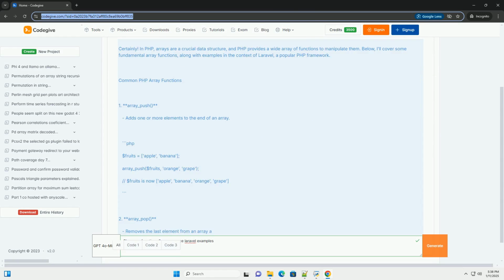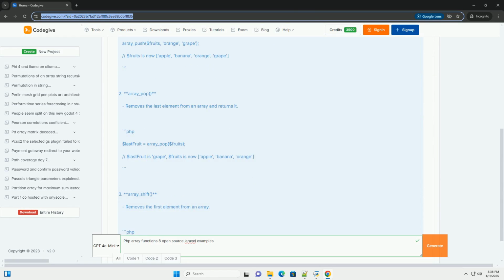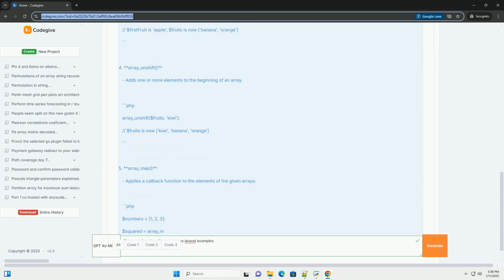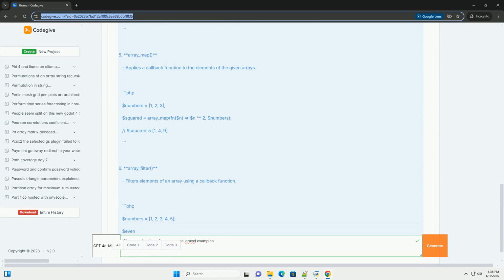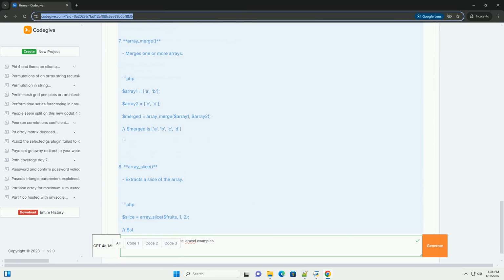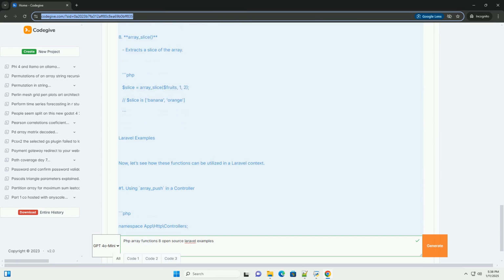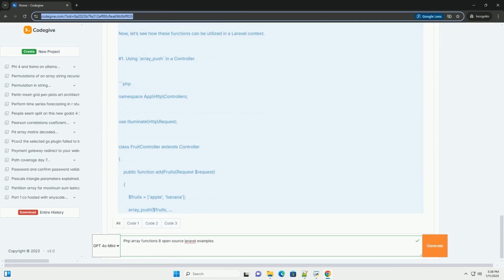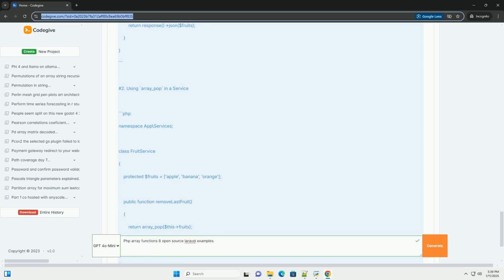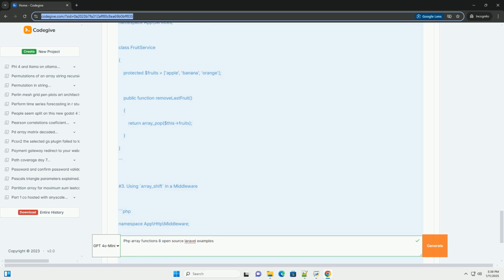Certainly. In PHP, arrays are a crucial data structure, and PHP provides a wide array of functions to manipulate them. Below, I'll cover some fundamental array functions, along with examples in the context of Laravel, a popular PHP framework. Common PHP array functions.